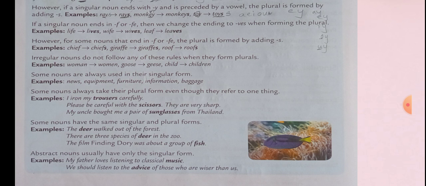Finding Dory was about a group of fish. Okay, this is referring to a group of fish, meaning plural. Next, abstract nouns usually have only singular forms. Some abstract nouns we know, like music and advice, we use only in singular form. My father loves listening to classical music. Whatever music it may be, it is in singular form only.